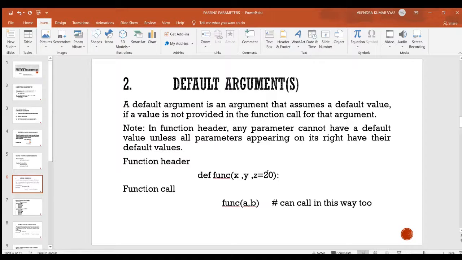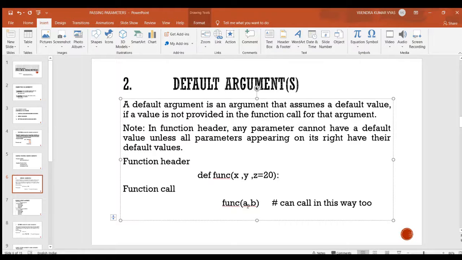So this value is called default value and this parameter is called default parameter. So for this default parameter we can skip an argument at the time of function call. So here at the time of function call we can skip last argument.